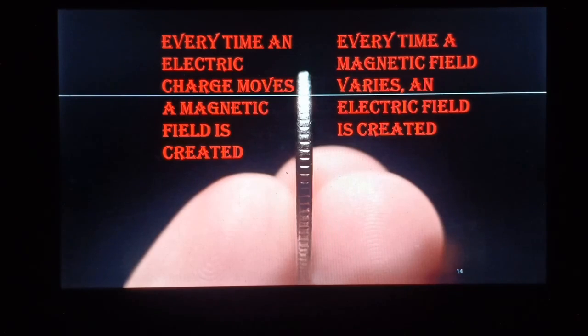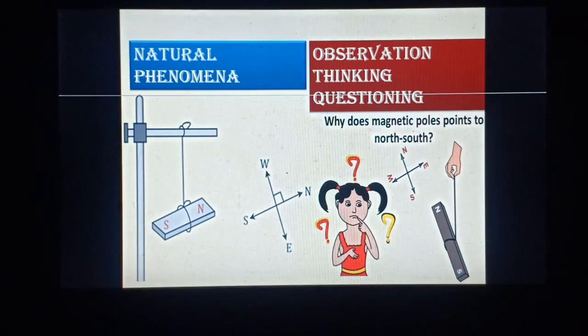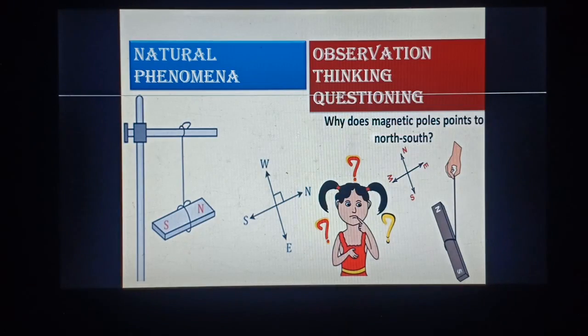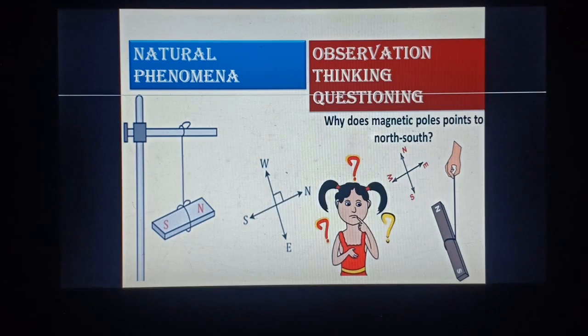So coming to the last topic of this discussion, I have told you that as this chapter depends on some results, on some experimental observations, we have to observe natural phenomena and then we have to think. I think every one of us knows that a bar magnet suspended freely comes to a direction of north and south.